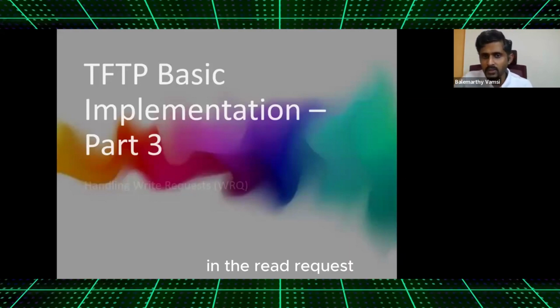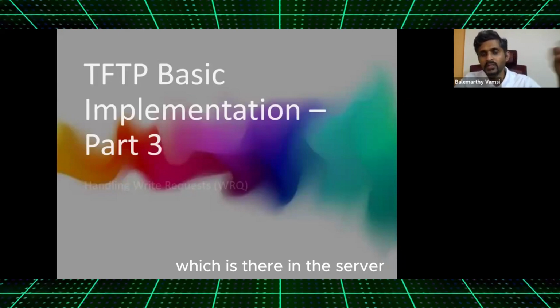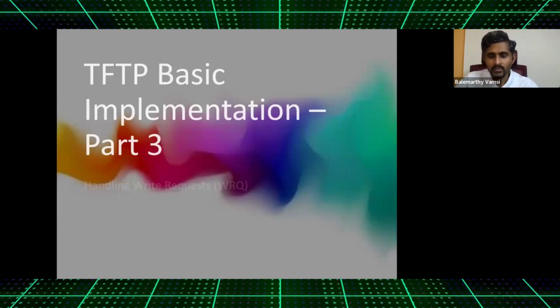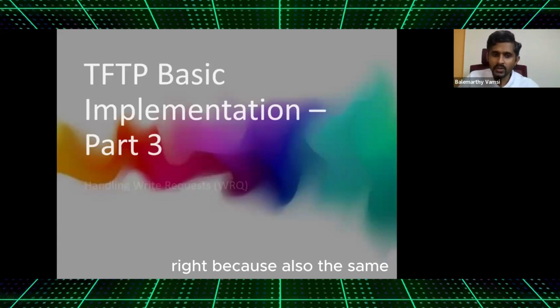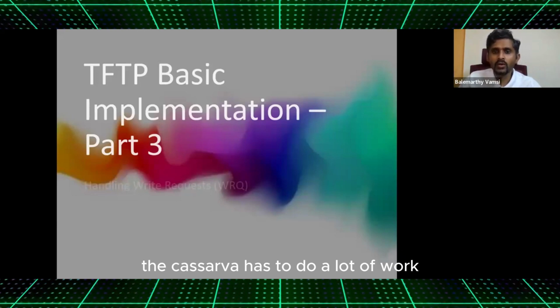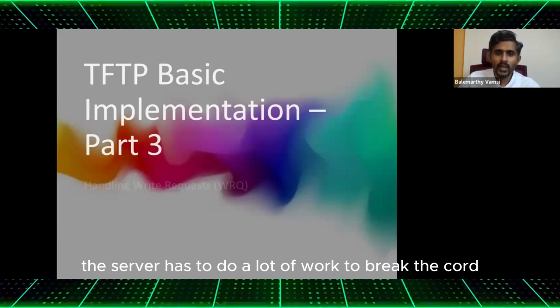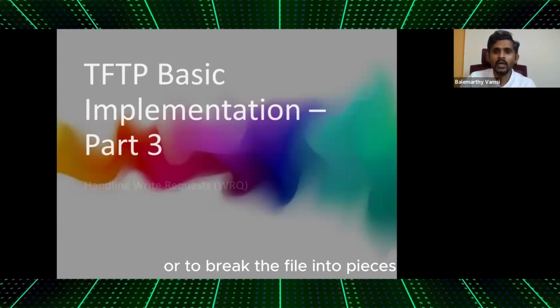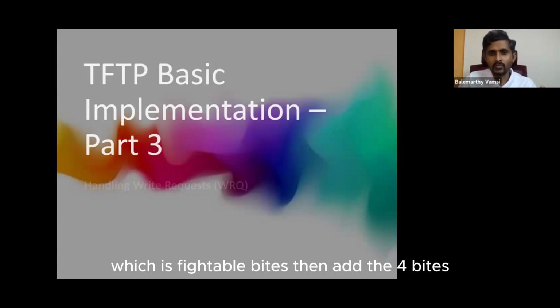In the read request, the client is interested in getting a file which is there in the server. So it has to trigger a connection. Even in the write request it is the same. But in the read request, the server has to do a lot of work to break the file into pieces of 512 bytes, then add the 4 bytes.